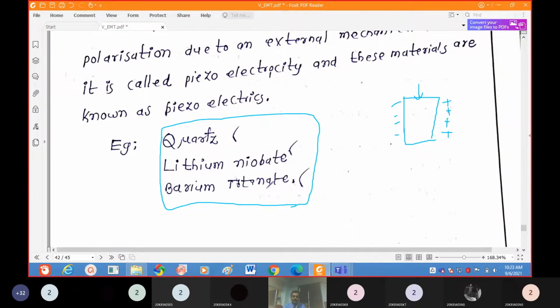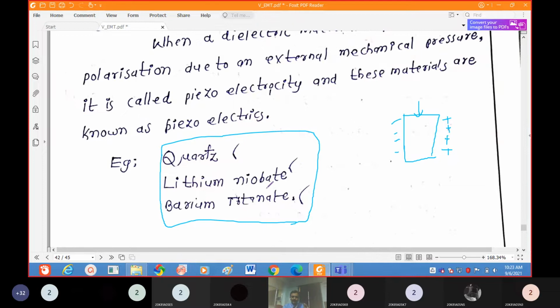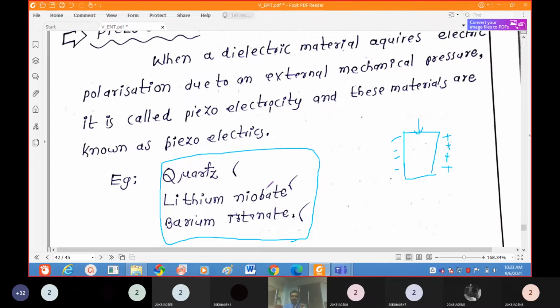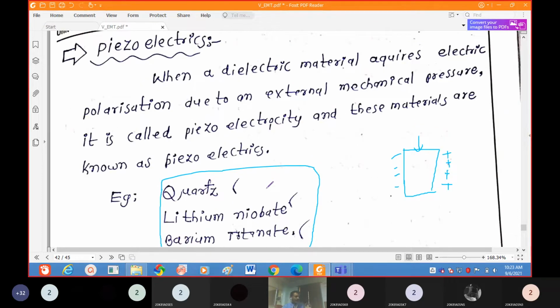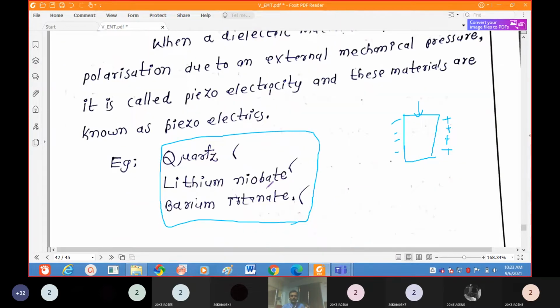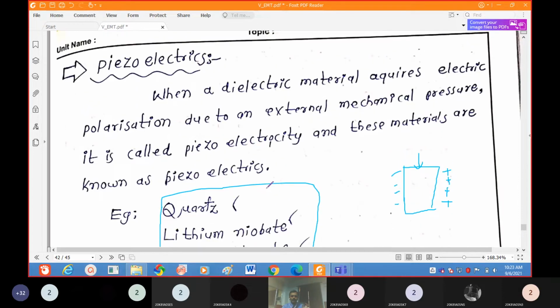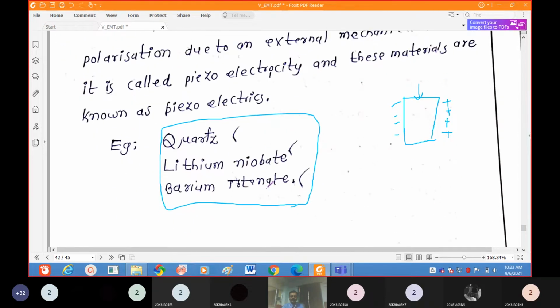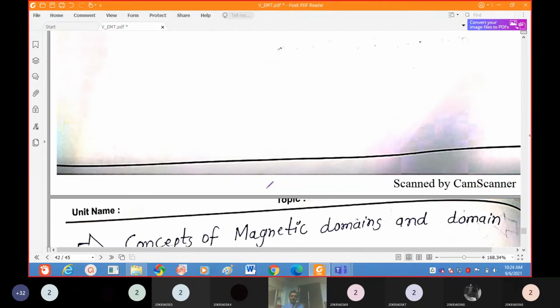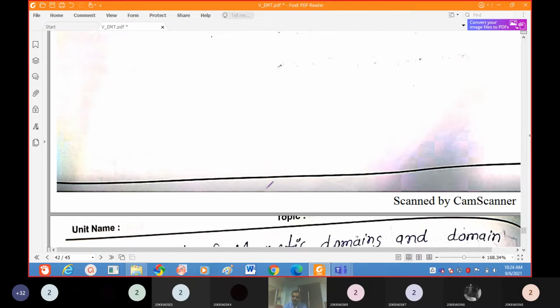When we apply mechanical pressure, polarization takes place. Due to that polarization, a potential is developed, and due to that potential some current flows through the circuit. So due to mechanical pressure, some electricity is produced. This mechanism we call piezoelectricity, and these materials are piezoelectric materials. Examples are quartz, lithium niobate, and barium titanate. Now, this is about ferroelectrics and piezoelectrics.